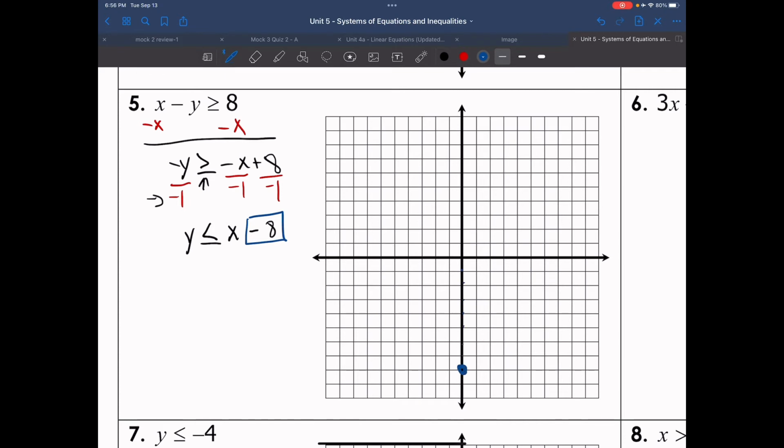Put a point. And I know that since I don't have a coefficient, it is 1 over 1. So I'm going to go up 1 over 1. Up 1 over 1. Up 1 over 1. And since I do have a line underneath, I know that it's a solid line. And now, since it's less than or equal to, I shade below the line.